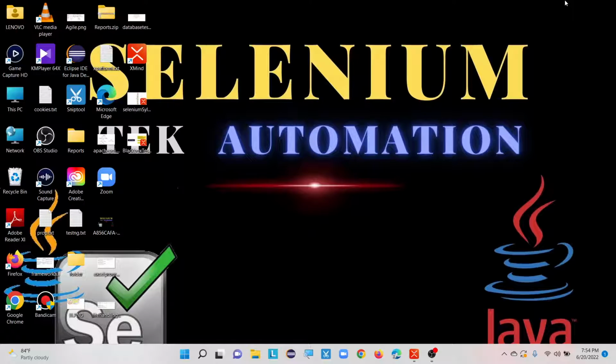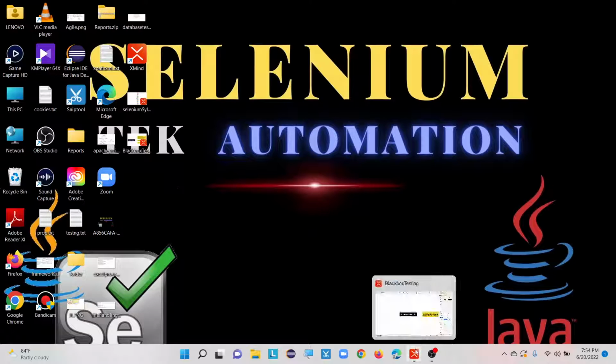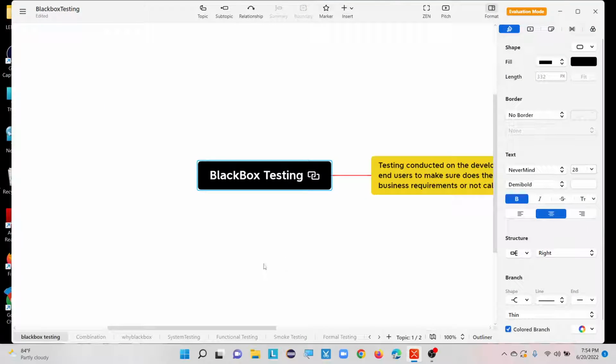So let me open the slides, where we can see what is black box testing and what the different kinds of black box testing types we have. We will see them one by one. First, why we need this black box testing. Before that, black box testing is commonly called system testing and user acceptance testing. Both system testing and user acceptance testing are commonly called black box testing.